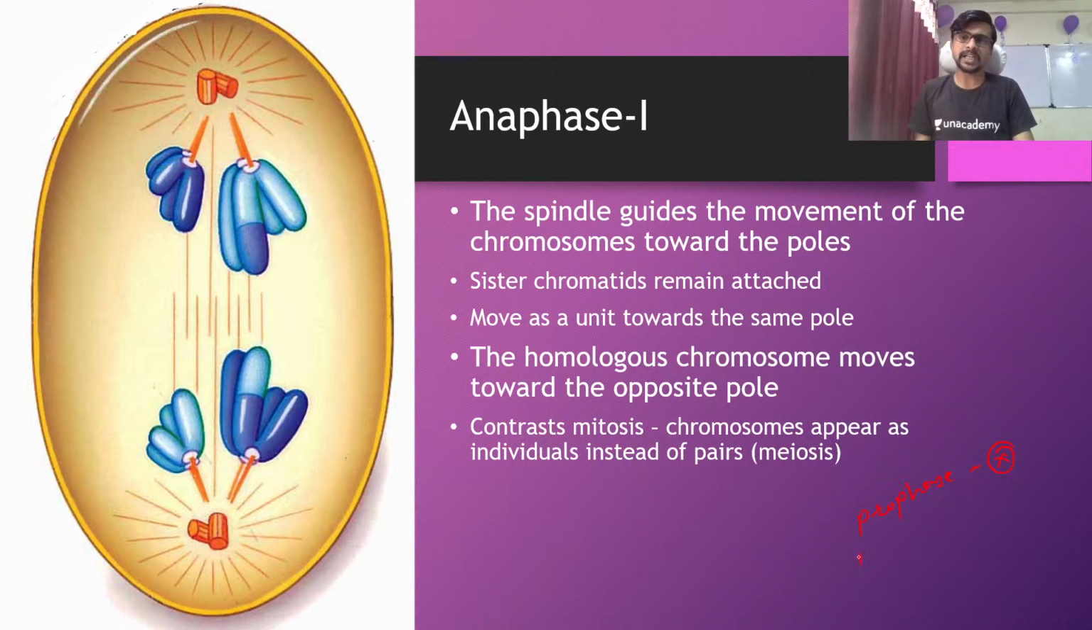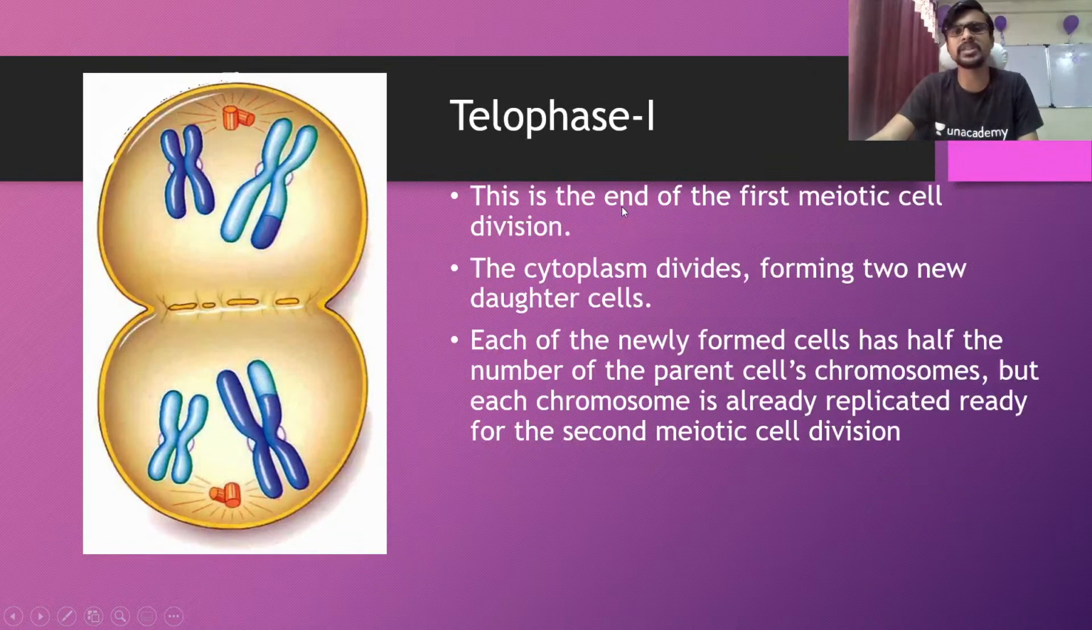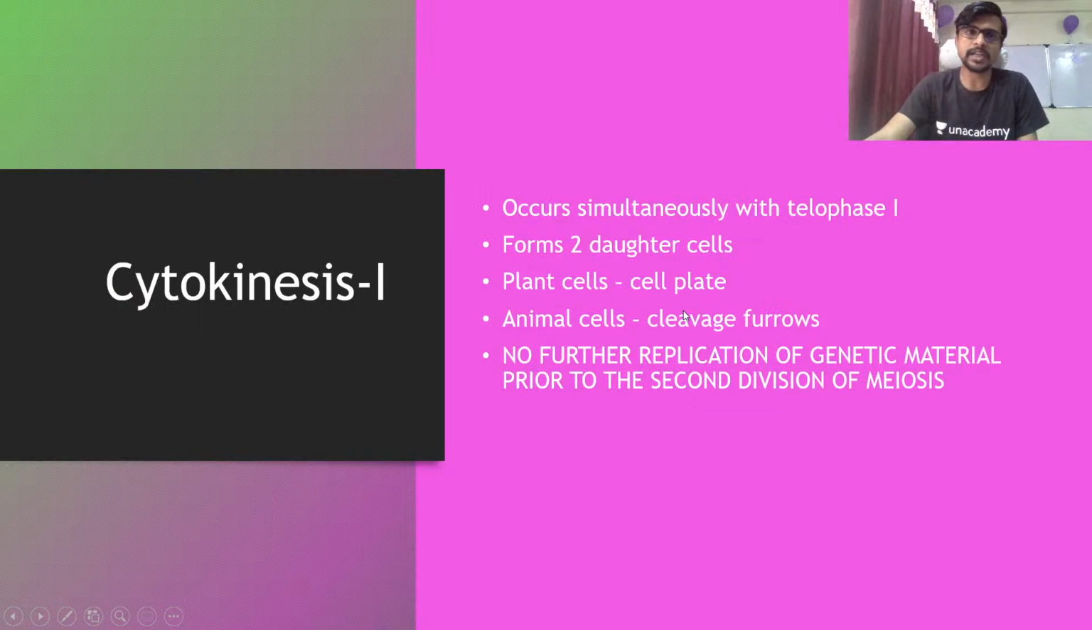After that come metaphase, anaphase, and telophase. These three phases are very similar to mitosis. The things which happen in anaphase are very similar, and telophase is very similar to the process of telophase in mitosis. So the cell is going to divide, and in cytokinesis 1, the two daughter cells are going to be formed. The one cell is now divided into two daughter cells.